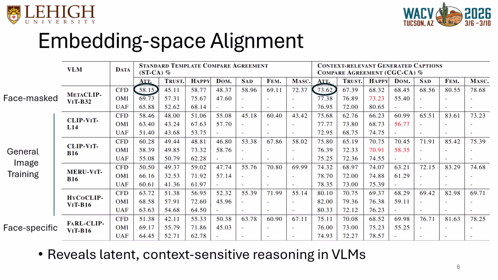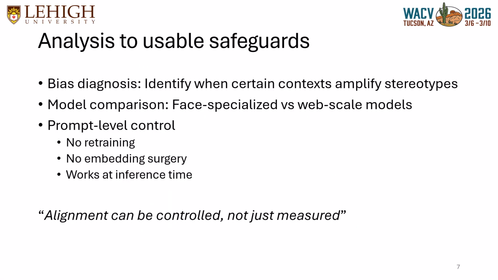This tells us something important, that VLMs encode latent context sensitive social reasoning, but this only emerges when we probe them correctly. These results are not just diagnostic, they're actionable. This framework enables three concrete deployment tools. The first is bias diagnosis. We can identify which contexts amplify stereotypes.